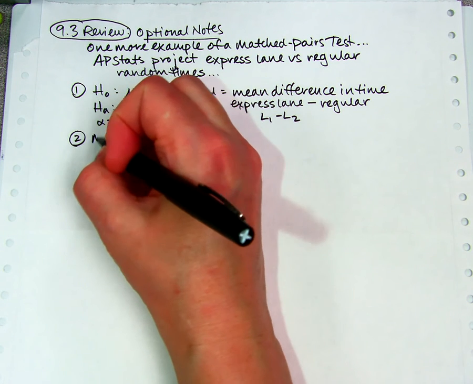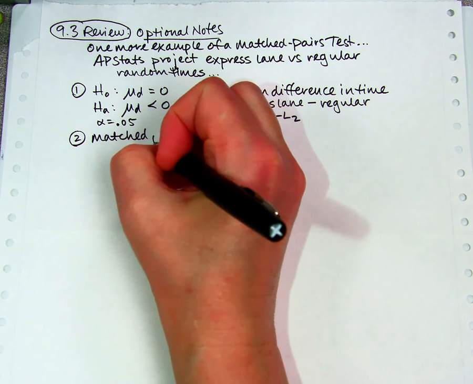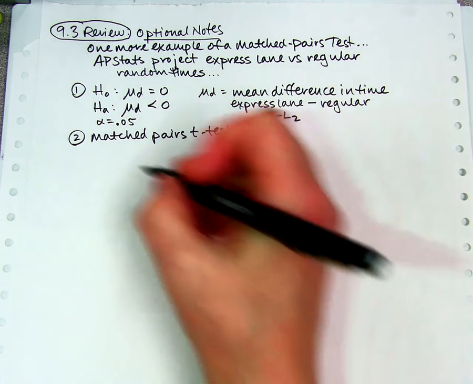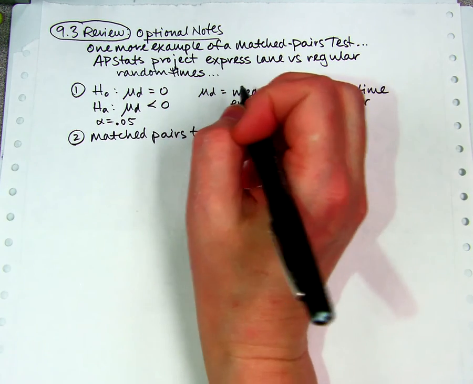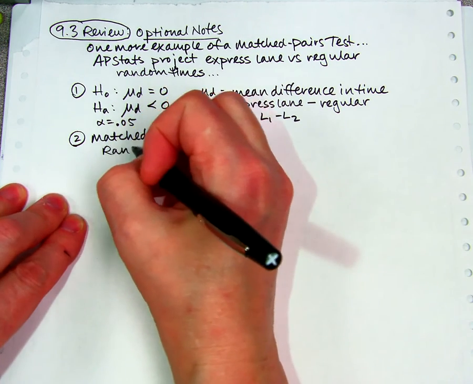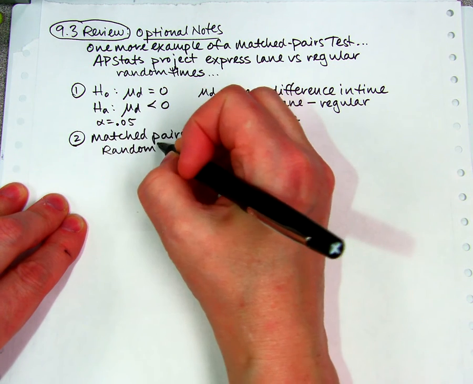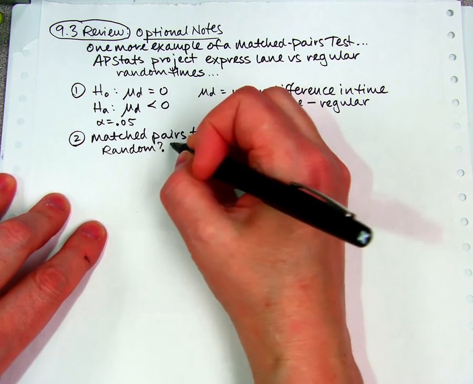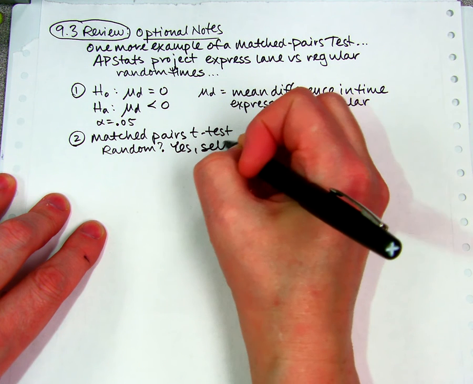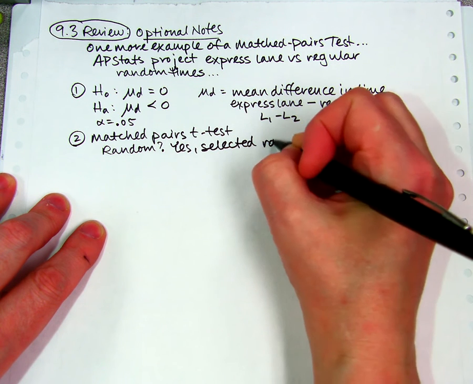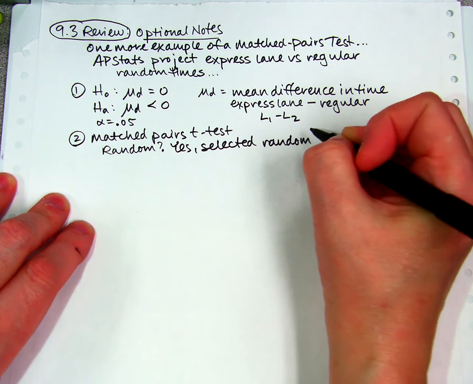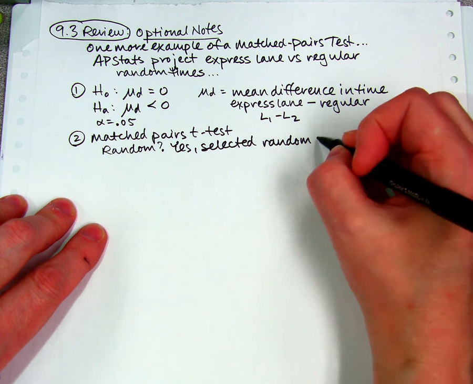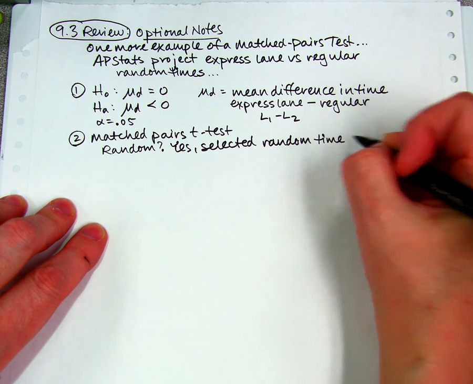All right, step 2. We're going to do a matched pairs t-test. You can leave off the mean differences if you want to. Random. Yes, they selected random times, and also they flipped a coin. I forgot to write that up above. So I guess here's an example of an experiment, or not an experiment, but a random sample of times that still matched pairs.